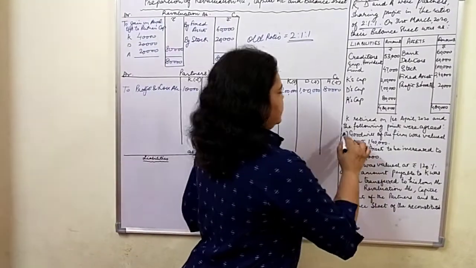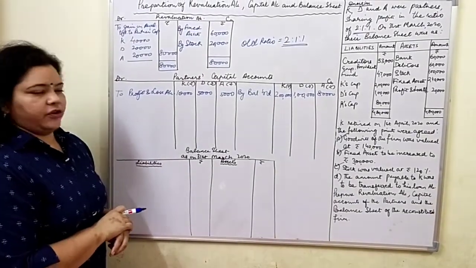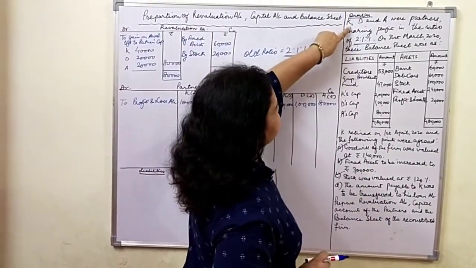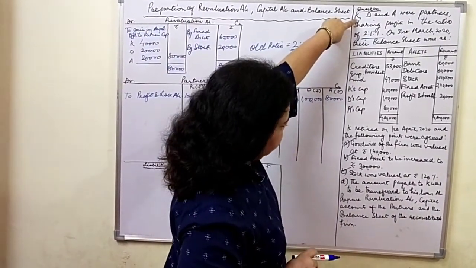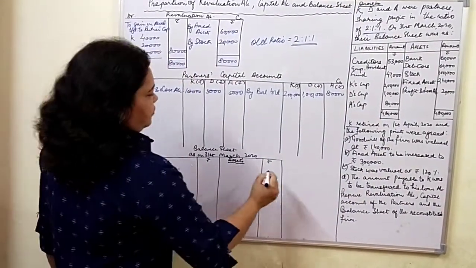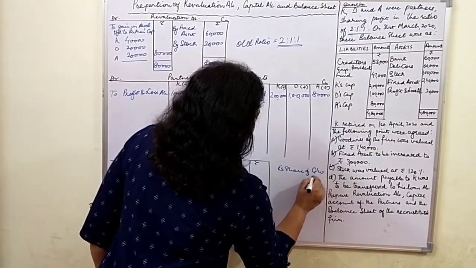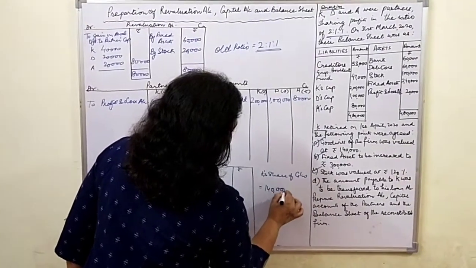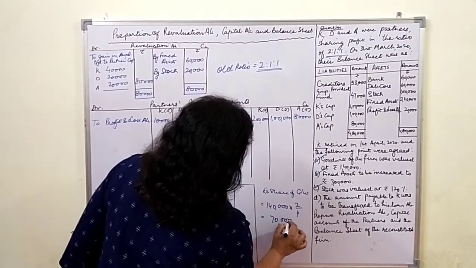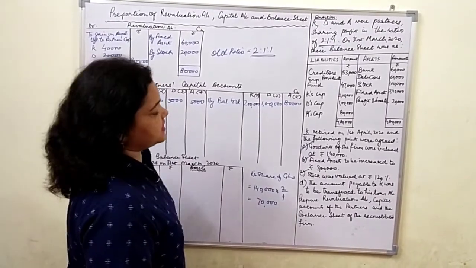And next is the adjustment entry of goodwill we have to pass. Goodwill of the firm was valued at 1,40,000. Firm की goodwill 1,40,000 है. The retiring partner is K. See, K retired. So we have to find out K's share of goodwill. तो फर्म की गुडविल 1,40,000 है, तो K का शेयर है 70,000.